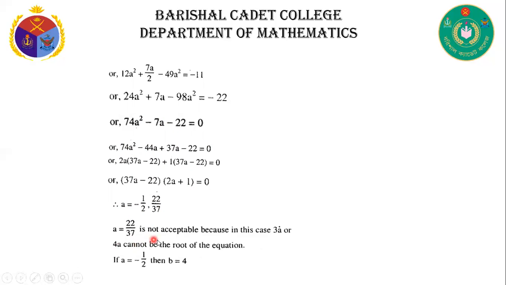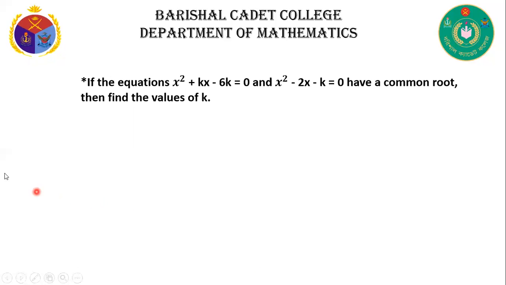Here 22/37 is not acceptable because in this case 3a or 4a cannot be a root of the equation. So a is equal to −1/2 and b is equal to 4. So the roots are −3/2, −2 and 4. This is our required answer.